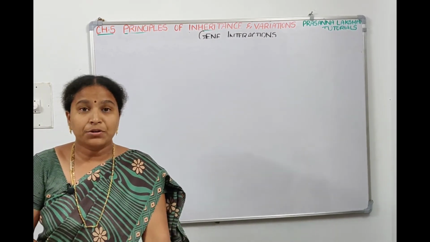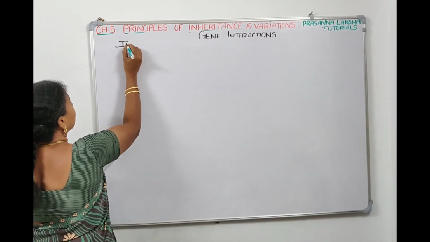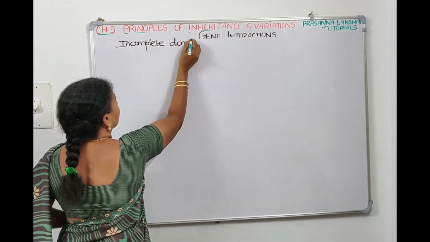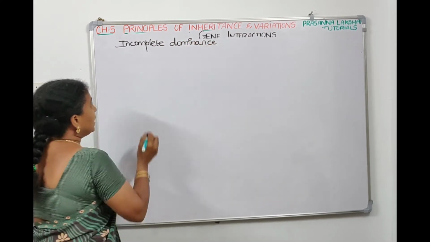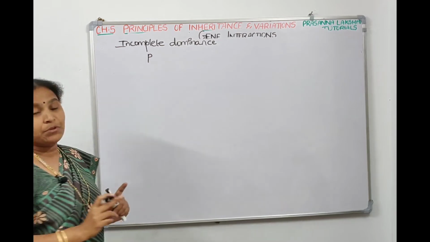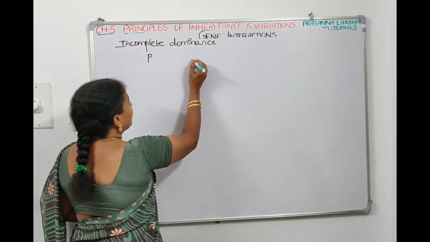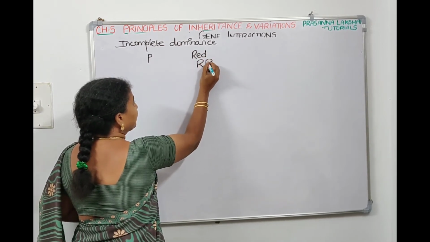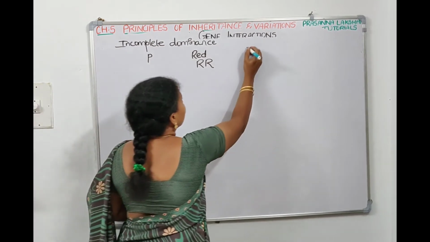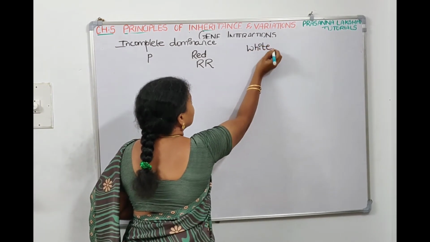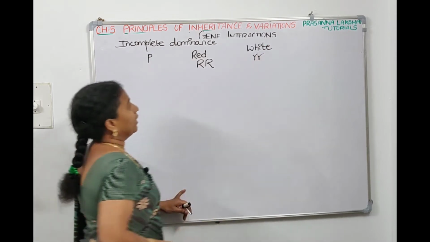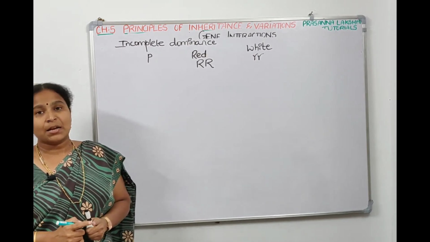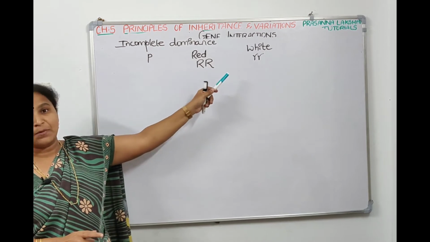Yeah, so we are going to talk about incomplete dominance in detail. Now in incomplete dominance, we have to take parent plants which should be pure lines. So we take a flower which is red in color. The red flower has the alleles capital R, capital R, and the other parent has white flowers, which have the recessive alleles small r and small r. If we take the plant Antirrhinum majus or Mirabilis jalapa, the parents are pure lines. One parent will give red flowers, the other parent will give white flowers.